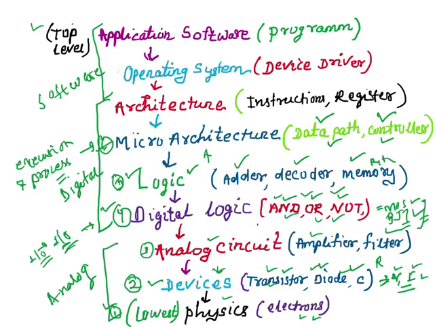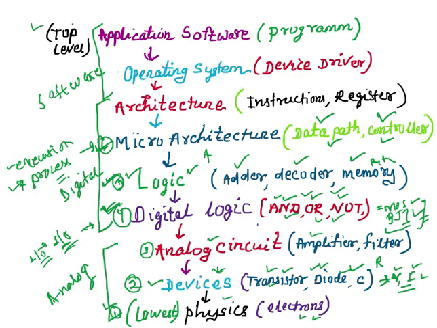And how is it done? It is done with the help of logic, and how it executes and processes the data. It is done with the help of the logic that was developed at level 5 and level 4. Whatever logic we developed at level 5 and level 4, with the help of that we are executing or processing our data at this level, the microarchitecture level.